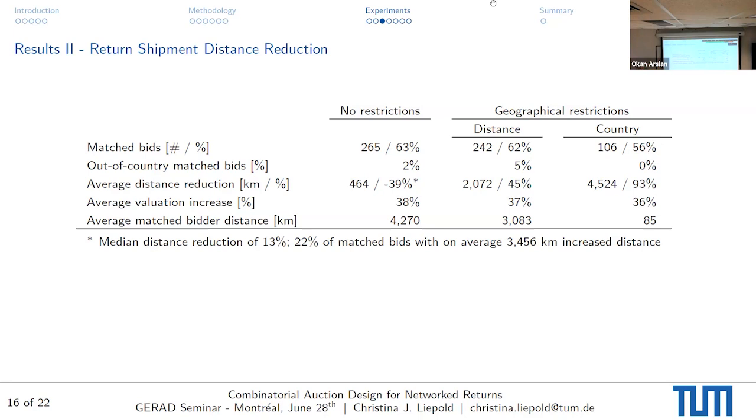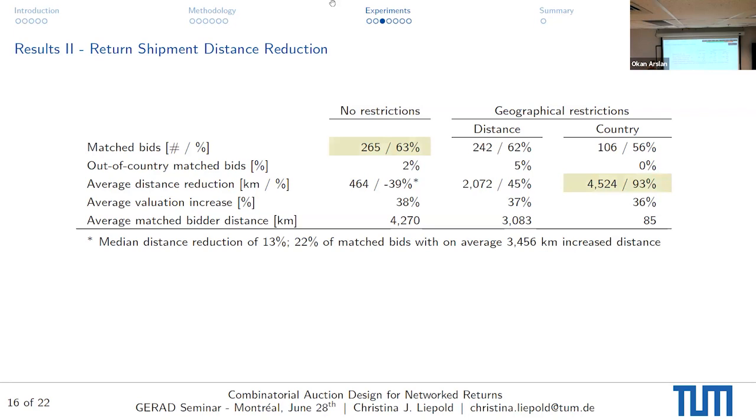So basically what we look at here is whether we do not restrict the shipment distance of the matched return, whether we do the distance restriction that I showed you before, or whether we go even stronger and restrict it to a country level setting, where we only allow a supplier to bid for an item if it's returned within his home country. So in the shoe setting, the Portuguese supplier would not be allowed to bid, only other German suppliers would be allowed to bid for my shoe return.